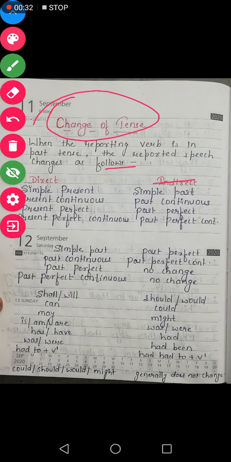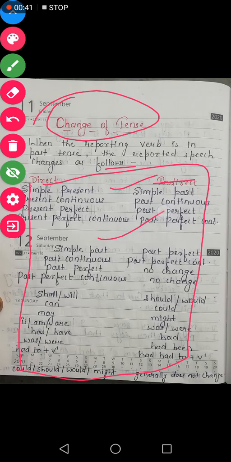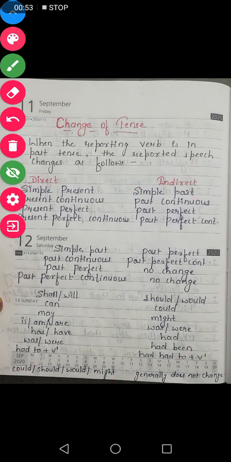For that you will have to keep in mind that all these things you will have to learn, which tense changes into which one and which word changes into which one. Let us see here how this changes.